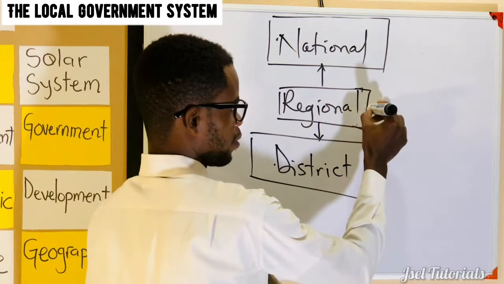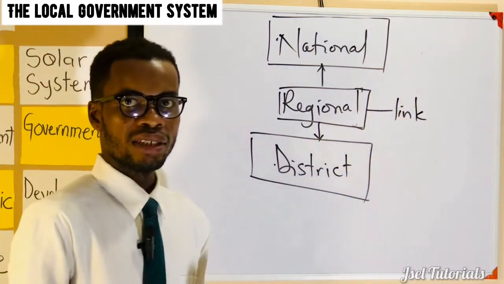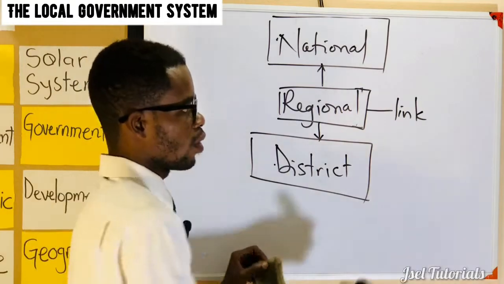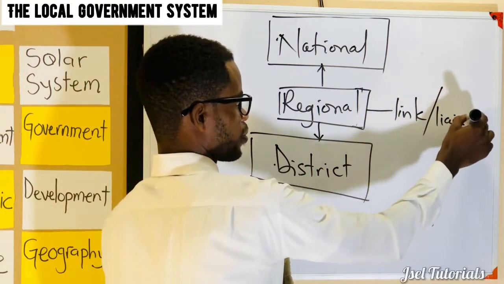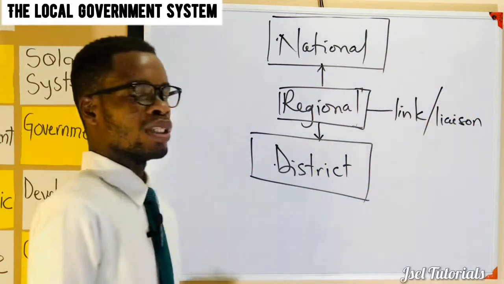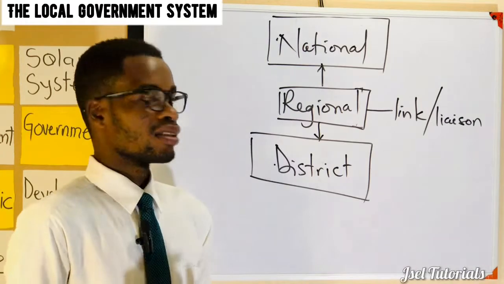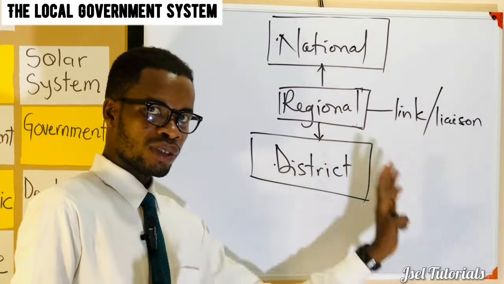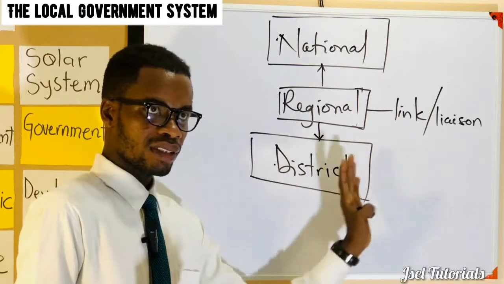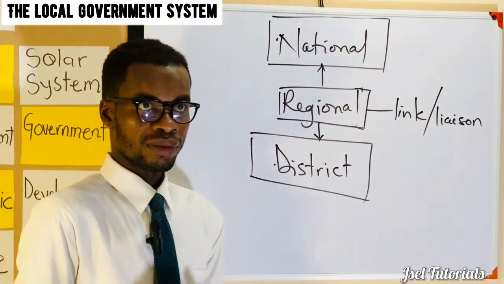The main purpose of its establishment is for it to serve as a link, or government liaison. So it will liaise or link or connect the grassroots government, the local government system, the districts, to the national level.